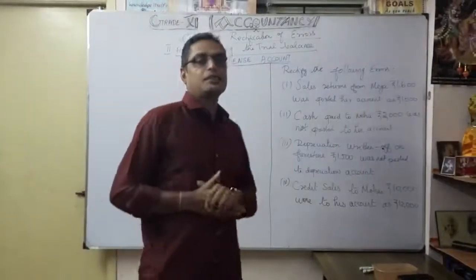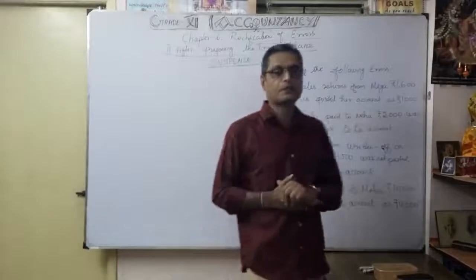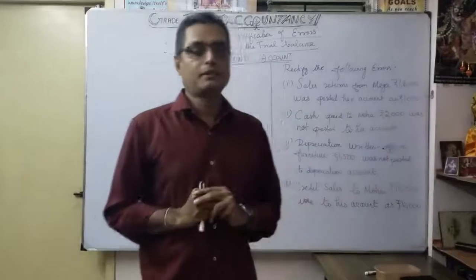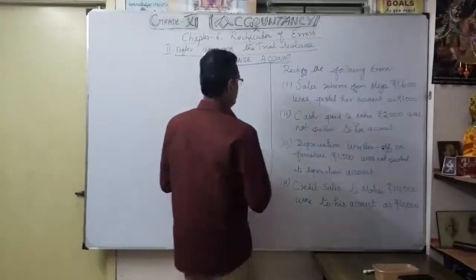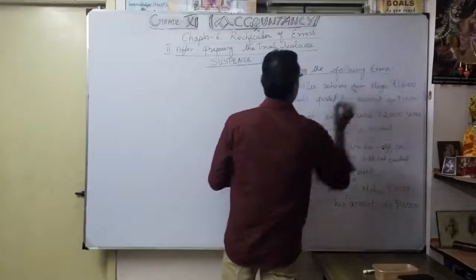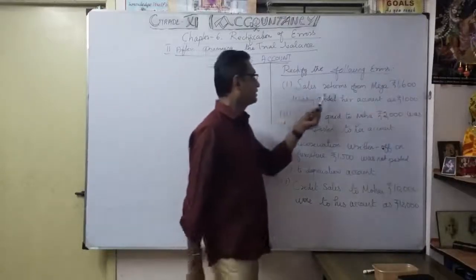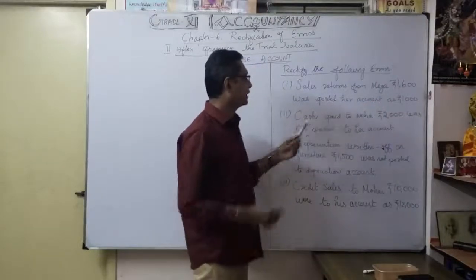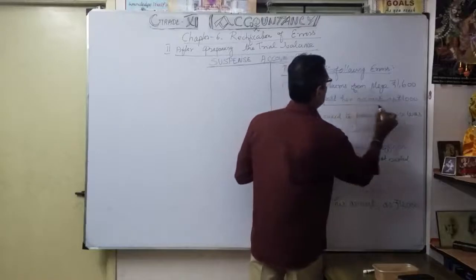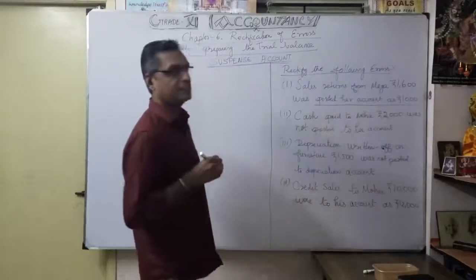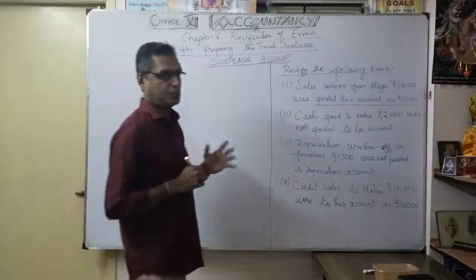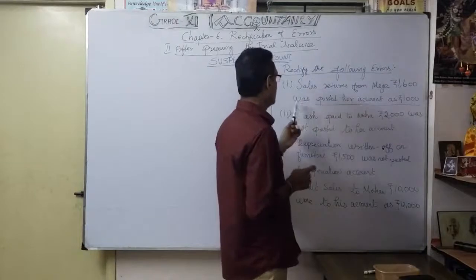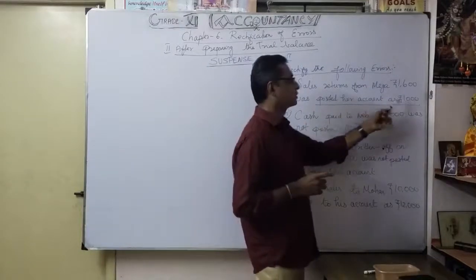Now we will see the suspense account with the help of an example illustration. One by one, we are going to do the rectification. What is the first one? Rectify the following errors. Sales returns from Mega, 1600, was posted to her account as 1000. So this is the error that occurred. I will read once again: sales returns from Mega, 1600, was posted to her account as 1000.